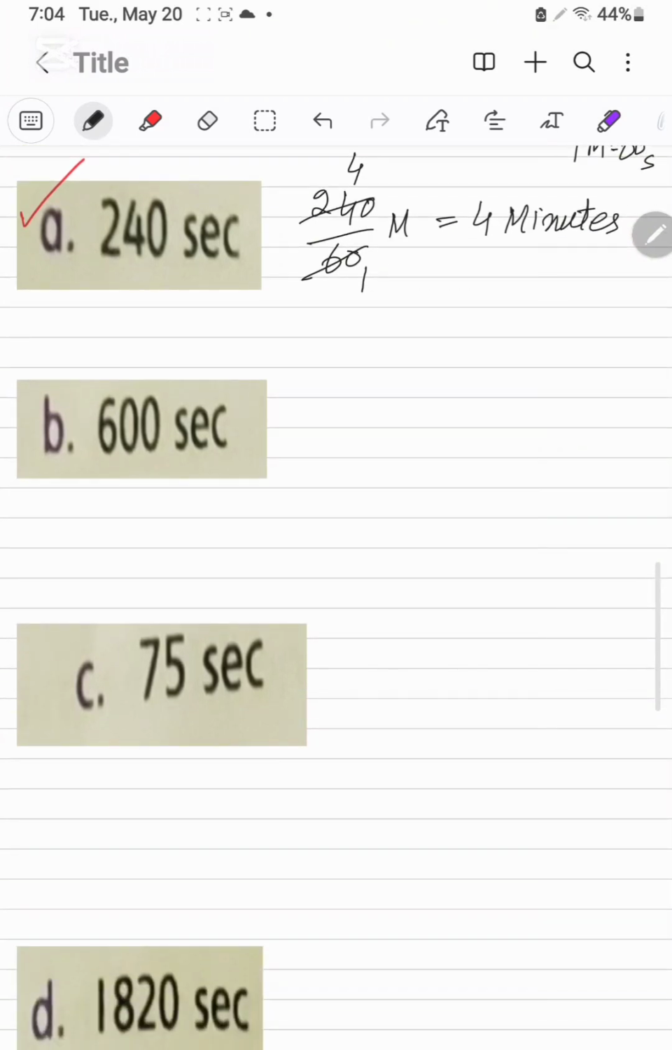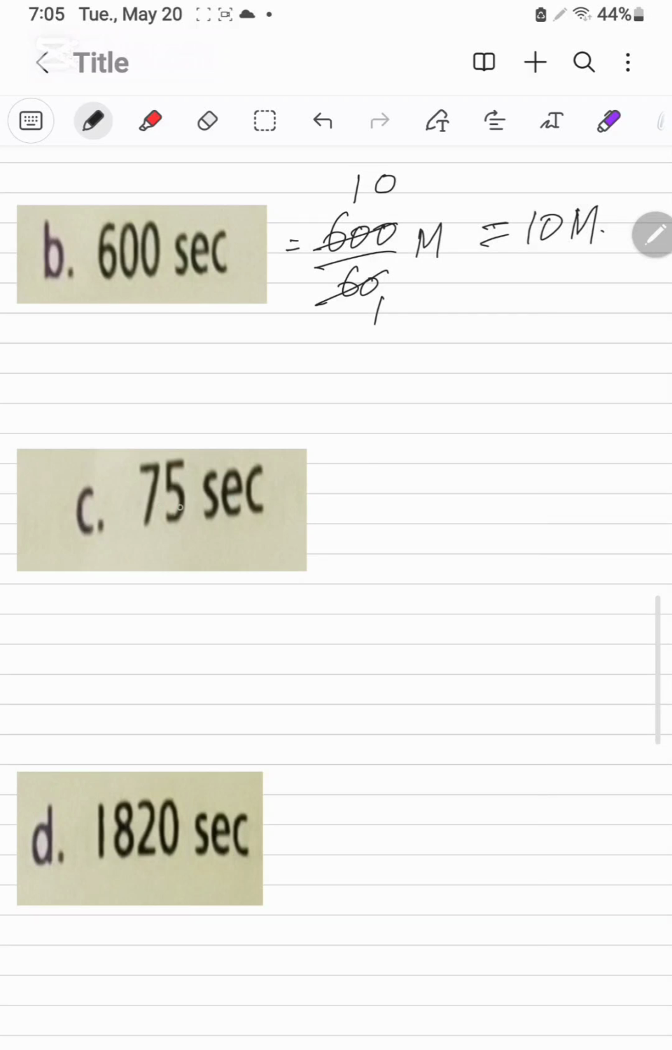Next, it is 600 seconds. We will divide the 600 with the 60 seconds. Now it will be converted into minutes. 6 ones are 6, and 0 will be as it is. It is the 10 minutes.